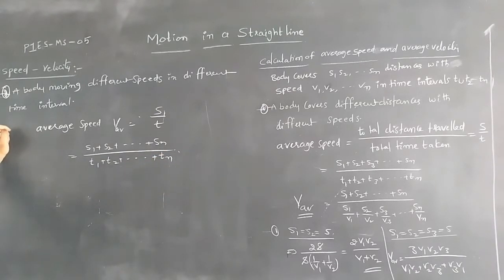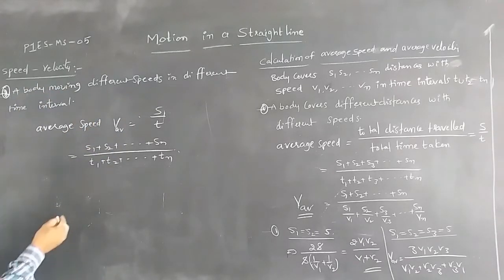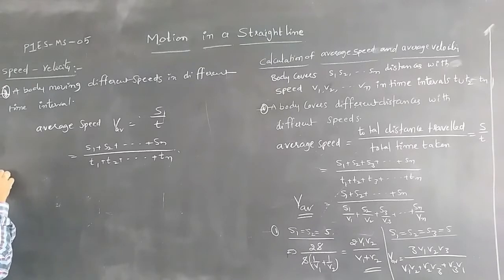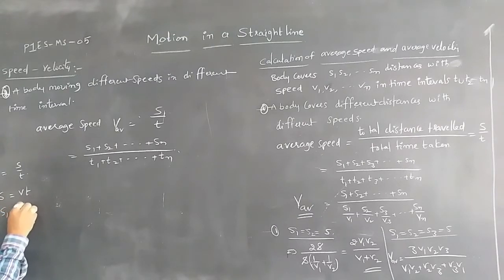In case of different speeds in different intervals of time, we know from the formula V is equal to S by T that S is equal to Vt. So S1 is equal to V1T1 and S2 is equal to V2T2.